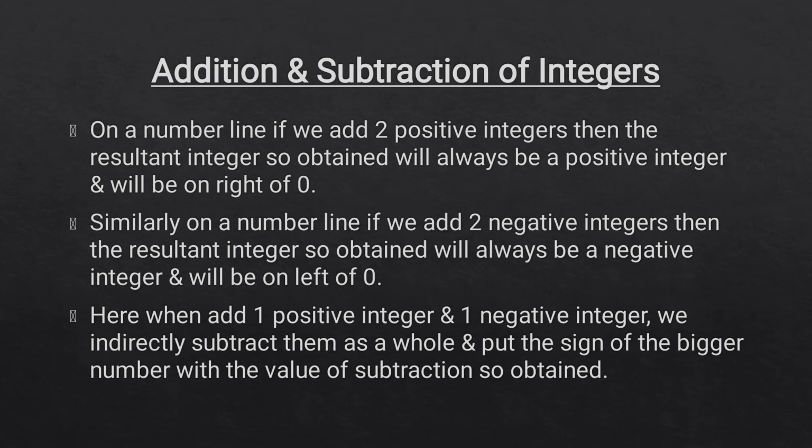Similarly, on a number line, if we add two negative integers, then the resultant integer so obtained will always be a negative integer and it will be on the left of 0. Here, when we add one positive integer and one negative integer, we indirectly subtract them as a whole and put the sign of the bigger number with the value of subtraction so obtained.